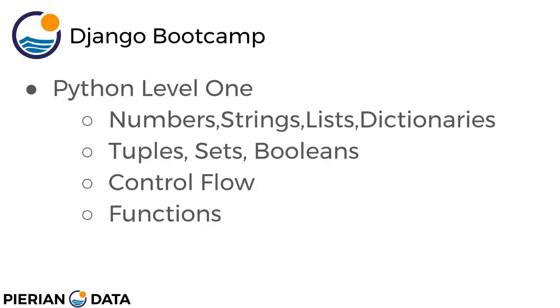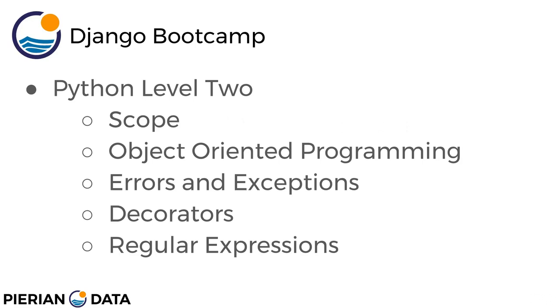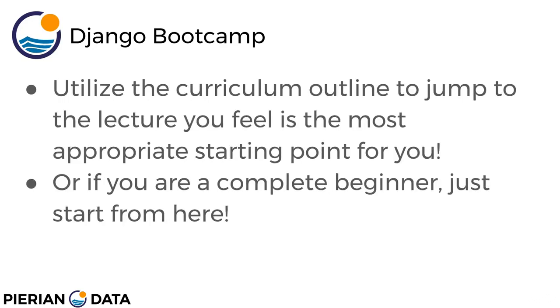In Python level 1, we'll start by talking about basic data types of Python. That includes numbers, strings, lists, and dictionaries. Then we'll talk about tuples, sets, and booleans, control flow of Python and how it uses indentation. That's things such as the if, else if statements. Then we'll talk about functions of Python. Then starting at Python level 2, we'll talk about scope with Python. We'll discuss object-oriented programming with Python, errors and exceptions, decorators, and then regular expressions.